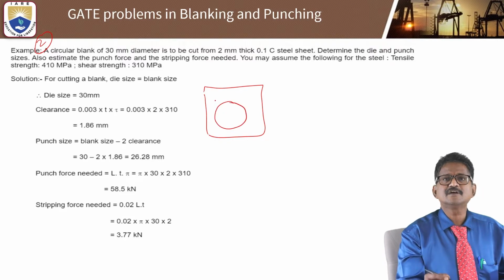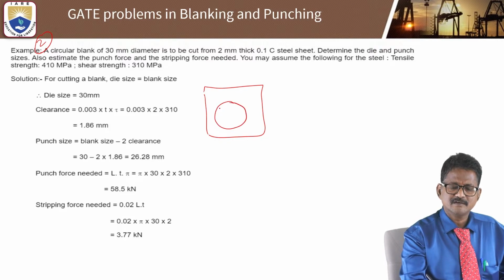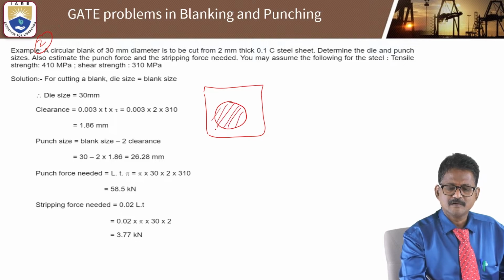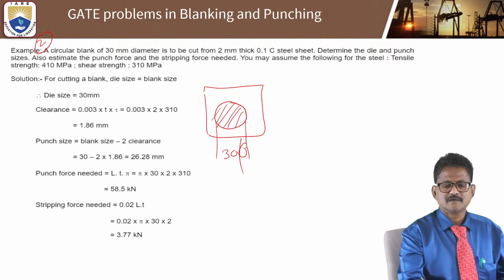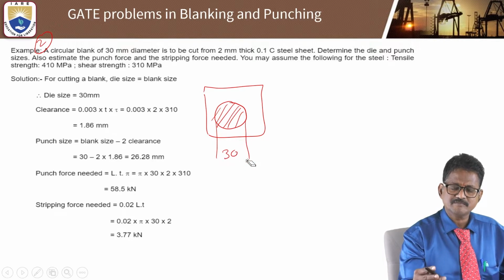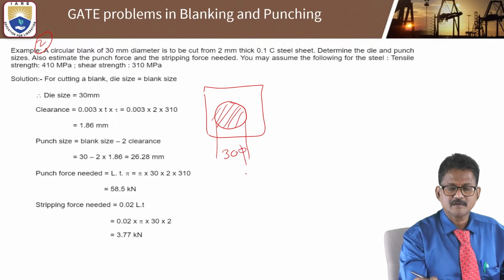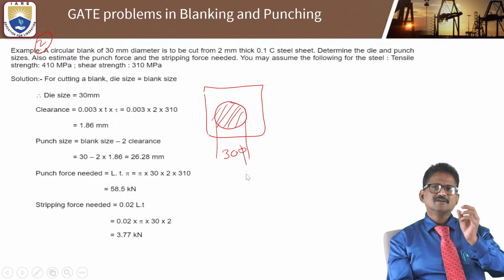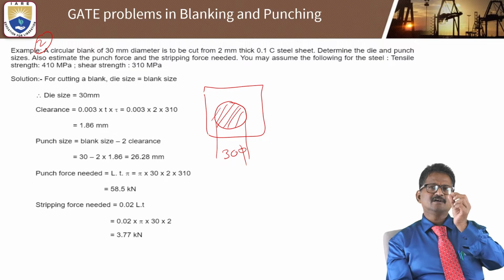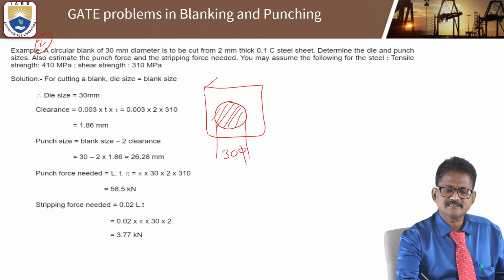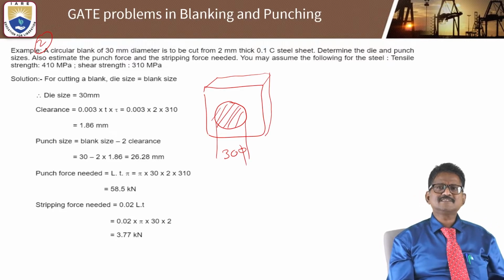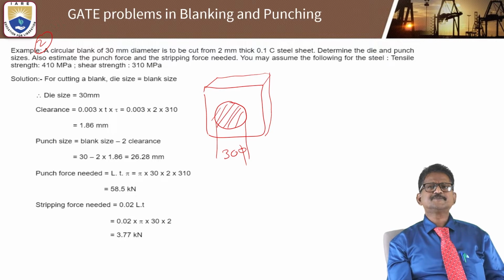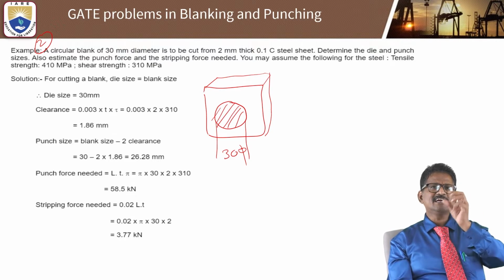So for example, you can see inside, this is a circular blank. This 30 diameter is to be cut from a 2 thick sheet, and this thickness is in the sense like this, and 0.1 C steel sheet is the specification. Determine the die and punch sizes.